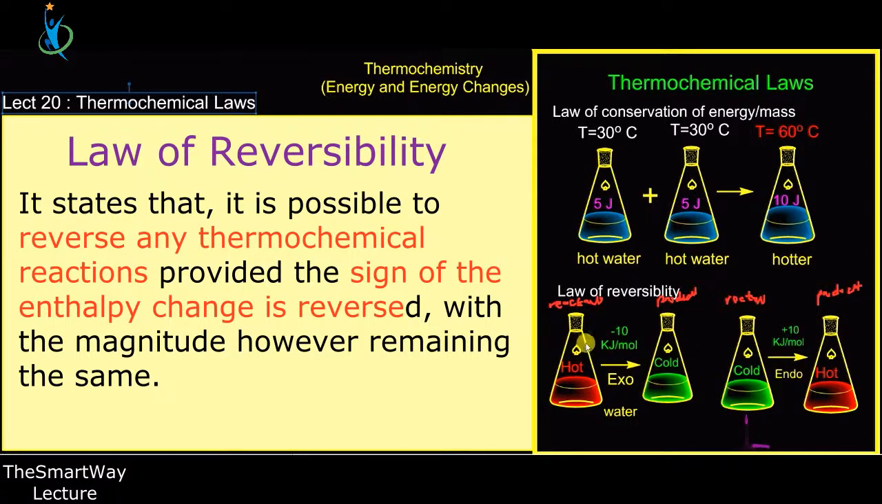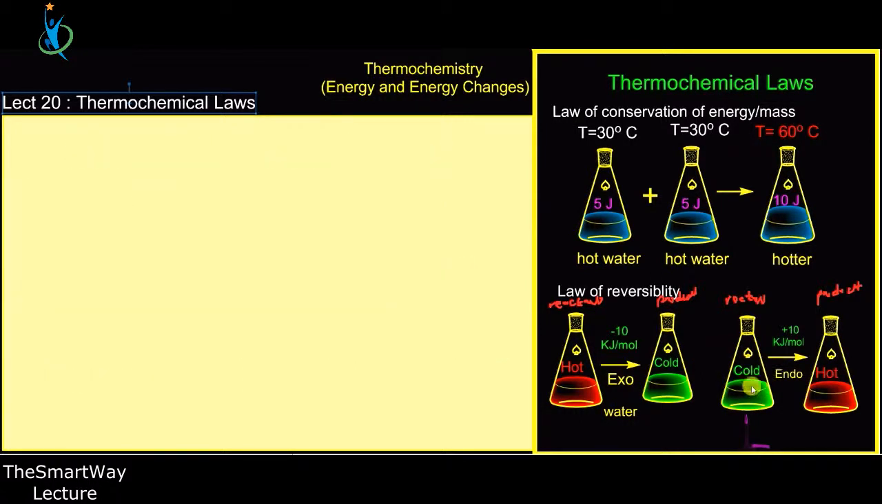So it is possible to reverse every thermochemical reaction, provided the sign is changed to indicate whether it is exothermic or endothermic. The magnitude, however, remains the same, which means we are not going to change the amount of energy. The same energy that was lost is the same energy that is going to be taken. Rather, we are just going to change the sign. The sign tells you that it started with an exothermic reaction, and now it is reversing to become endothermic. And so that is what it means.